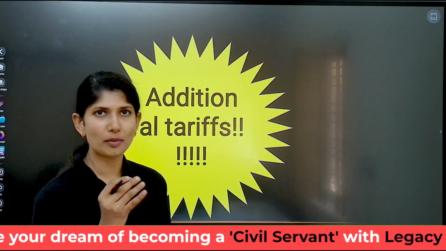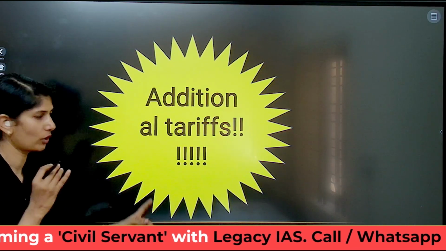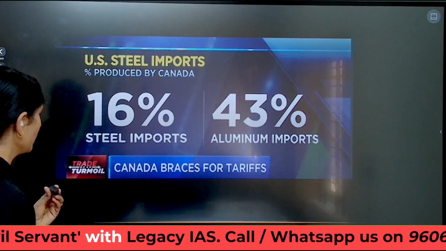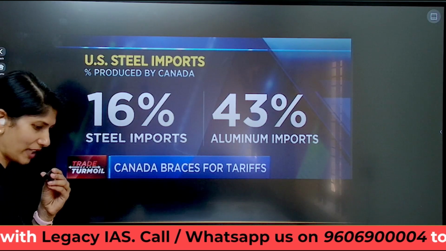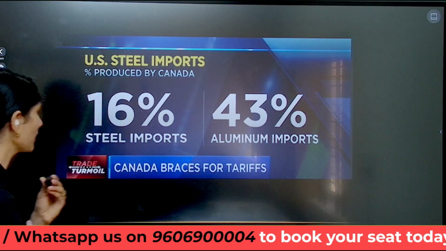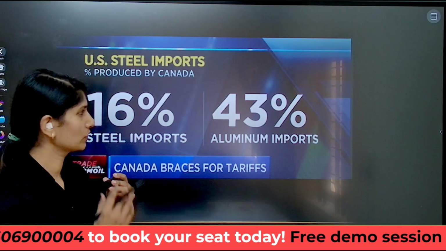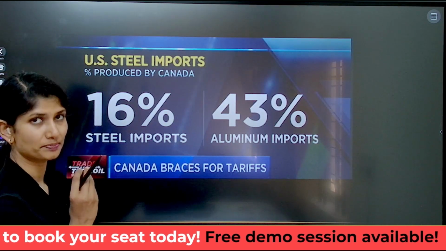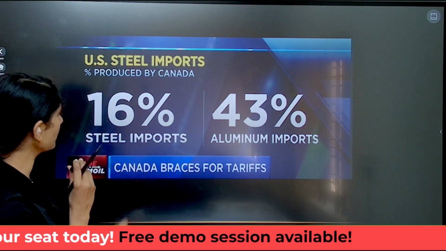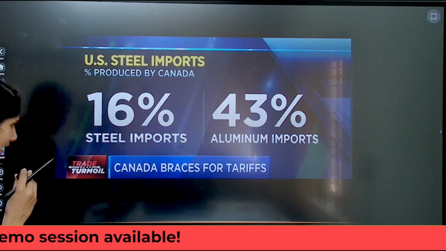And with this, Trump has also told that there are more additional tariffs which are going to be coming along the way. Look at this. The new fresh tariffs that he is going to impose are on the coming weekday. It is on Canada, on its steel imports and aluminium imports. If you see, US takes in 16% of the steel imports and 43% of aluminium imports. And Canada braces for tariffs.